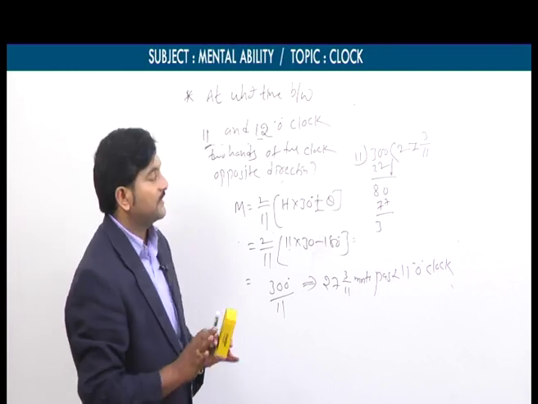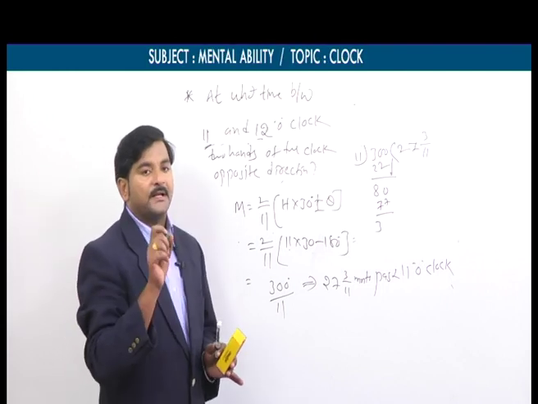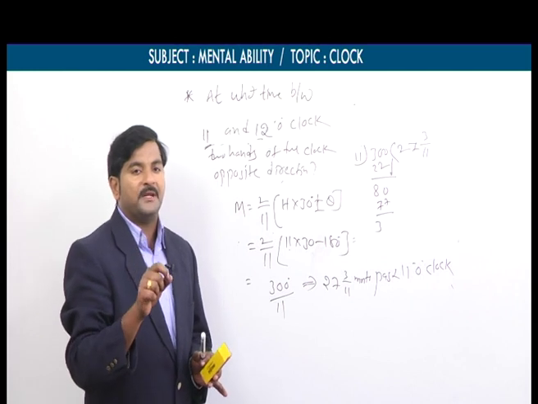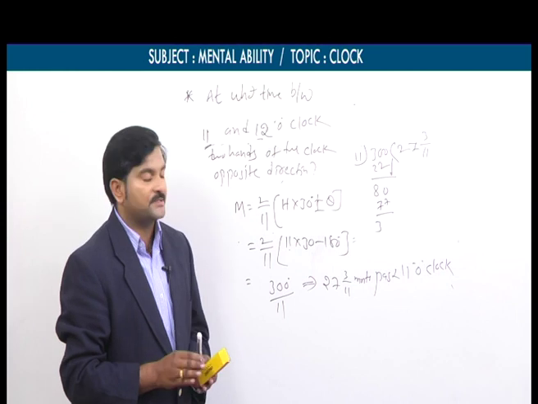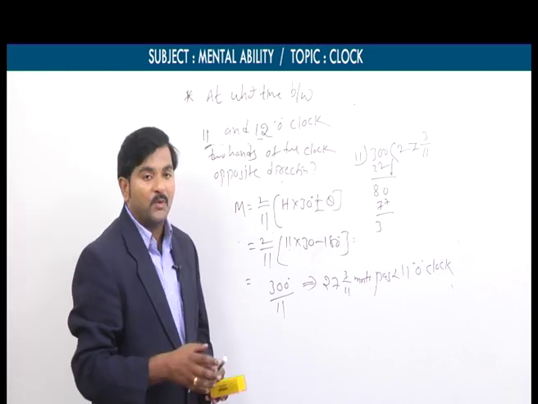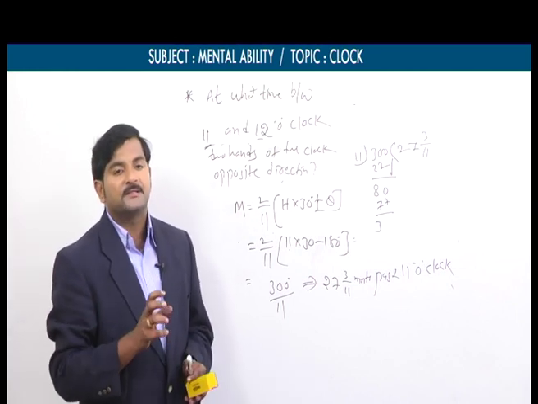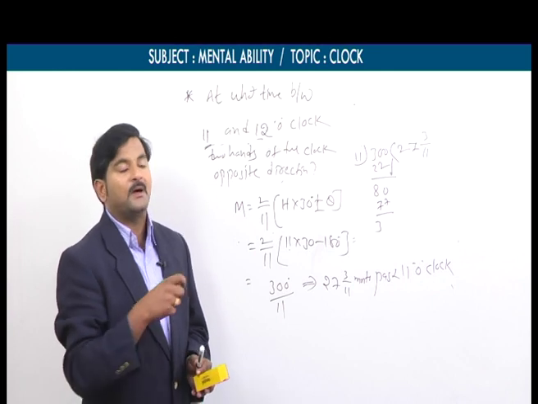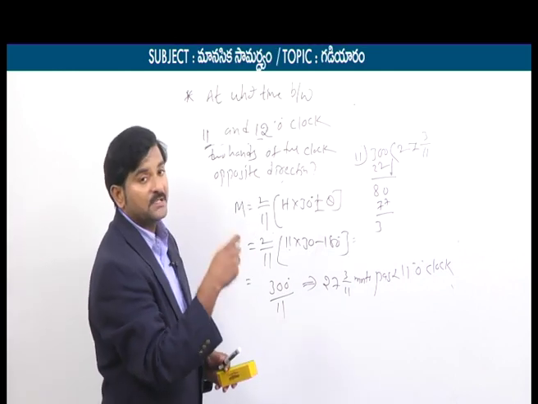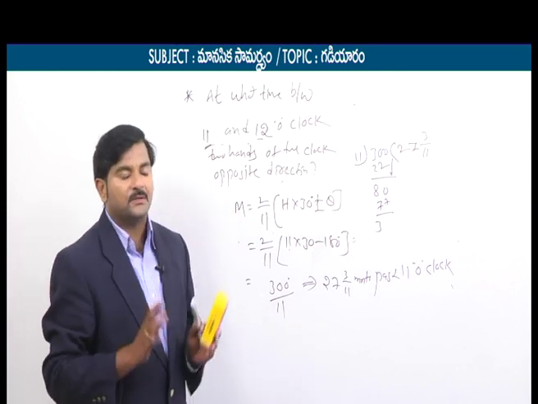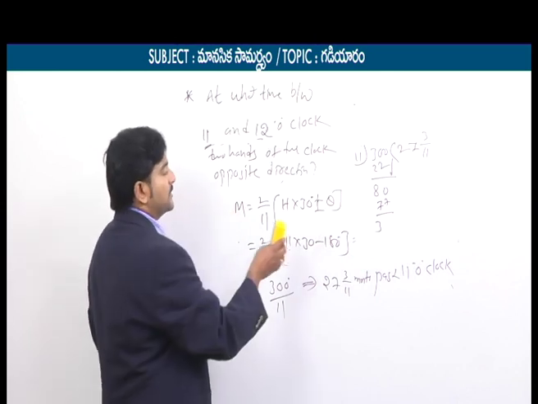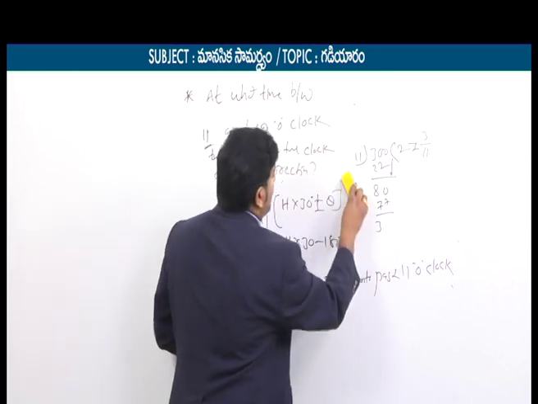So you need to focus on this part. In type 1, coincide: whether he mentions coincide or 0 degrees, you need to take theta is equal to simply 0. Whether it is opposite direction or 180, you have to take theta is equal to, it depends. If it is from 12 to 6, plus 180; if it is from 6 to 12, it could be minus 180. So think positively, definitely you can have a good command on this subject.